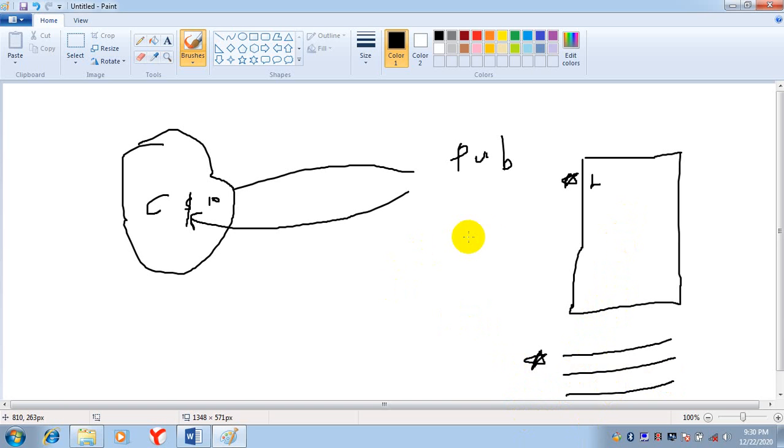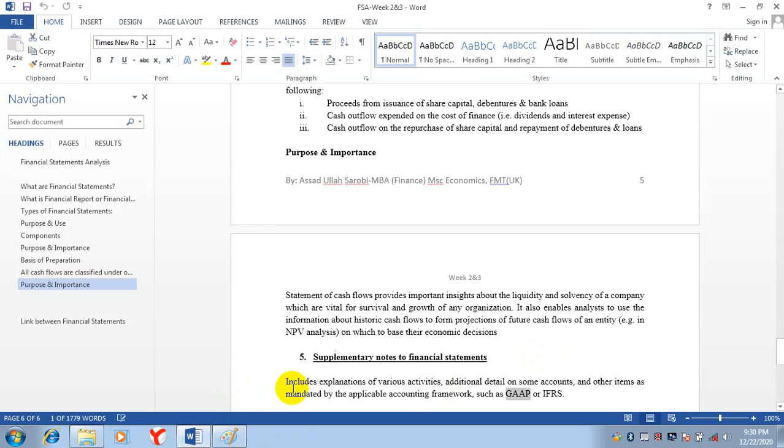We call it disclosure, and this is mandatory under GAAP and IFRS. These are standards. In financial reporting standards, IFRS and GAAP, it is mandatory that you explain the important events that happen during the year in disclosures, in notes below the financial statements. We call it supplementary notes to the financial statements.